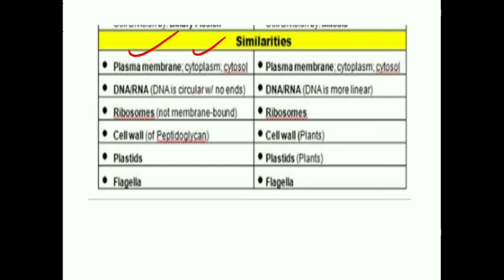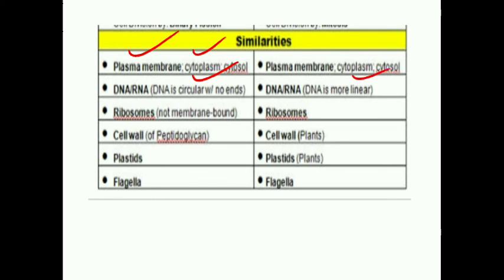Cell membrane and cytoplasm and cytosol, that is a fluid present in the cytoplasm, are present in both types of cells. DNA and RNA is present in both types of cells, but the only difference is that the DNA in prokaryotic cells is circular with no ends, while the DNA of eukaryotes is linear.